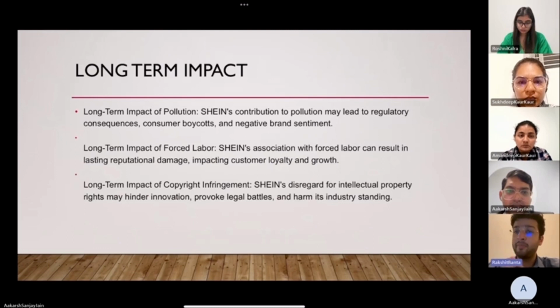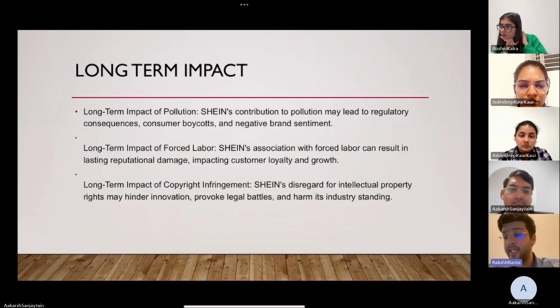Considering the long-term impact, pollution has far-reaching consequences: stricter regulations, shifts in consumer preferences, and potential financial penalties. The association with forced labor can lead to permanent reputational damage, impacting brand loyalty and future growth. Copyright infringement erosion can stifle the industry's innovation and creativity, and it disrupts long-term sustainability.